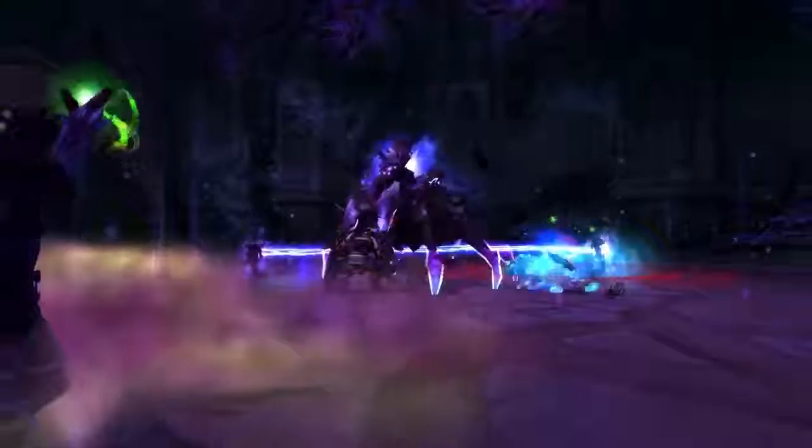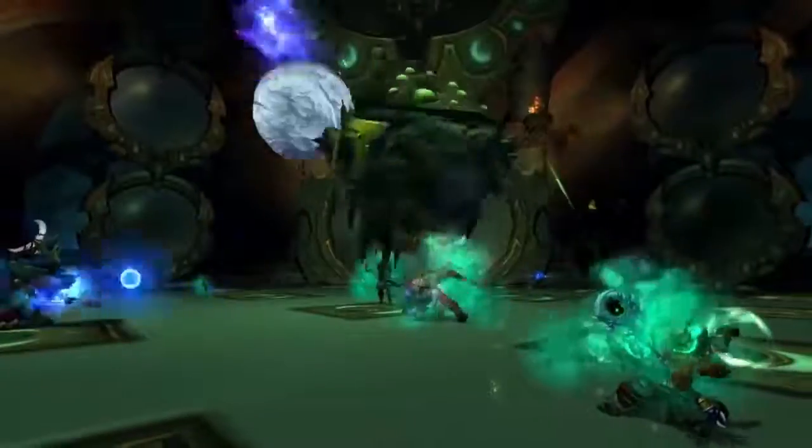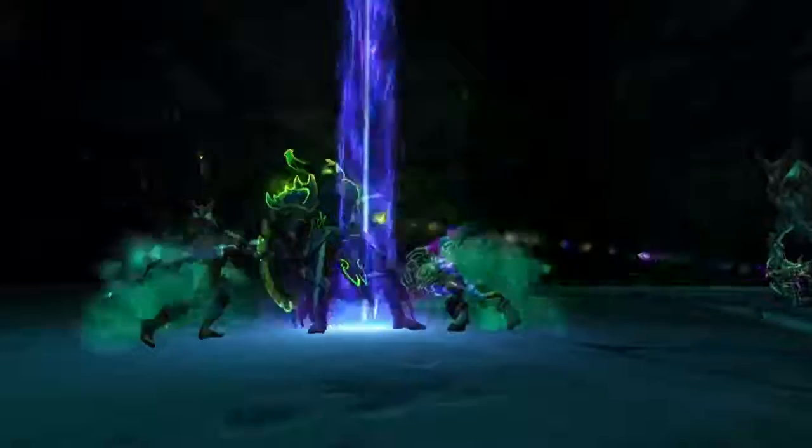Now, each class has 3 different specializations, with the exception of Demon Hunters who have 2 and Druids who have 4. Now, your specialization sort of determines what role you fill and then what your style of gameplay is. And there are 3 broad roles in World of Warcraft: damage dealer, healer, and tank. Now, most grouped content requires players of all roles to come together and work as a team, with tanks gathering up enemies and taking big hits for the rest of the team, damage dealers, of course, defeating enemies, and then healers keeping everyone alive.